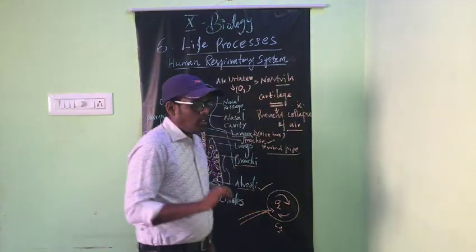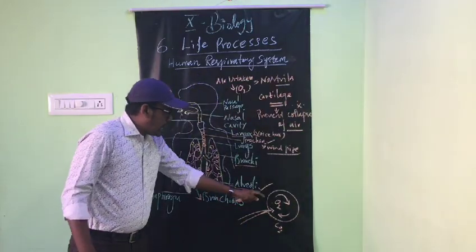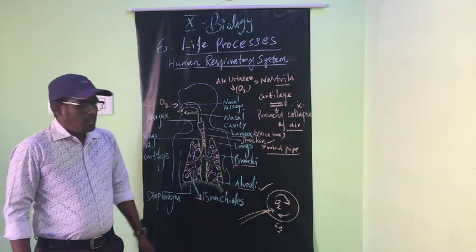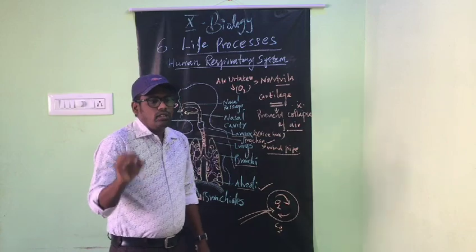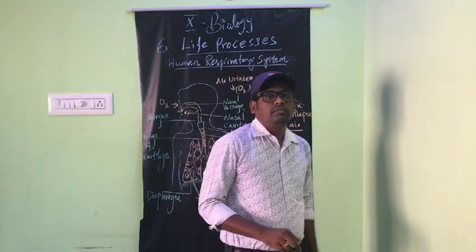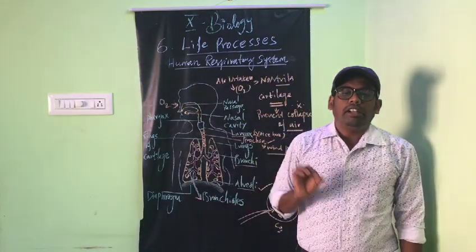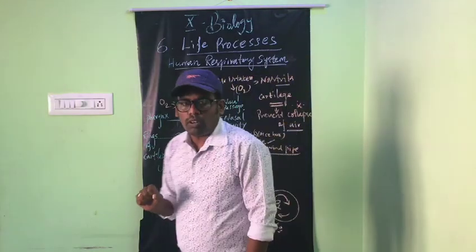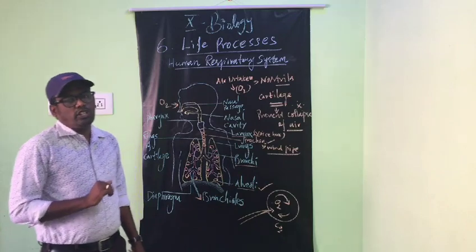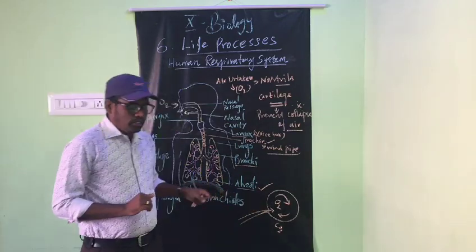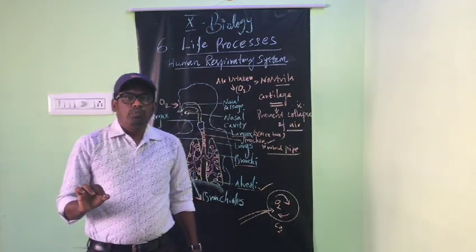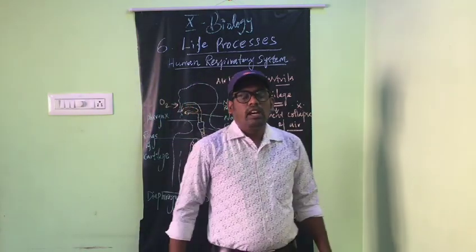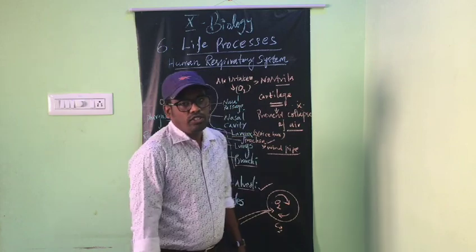The same way, the alveoli contain a lot of blood vessels, and the blood absorbs the oxygen and transports it to each and every cell of our body and fulfills the oxygen needed.